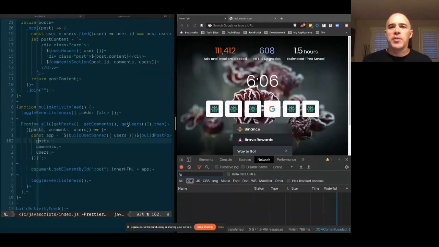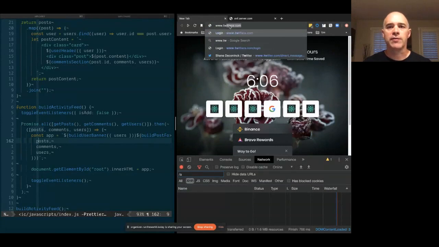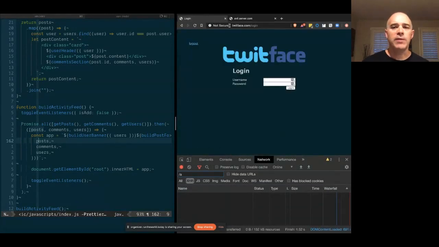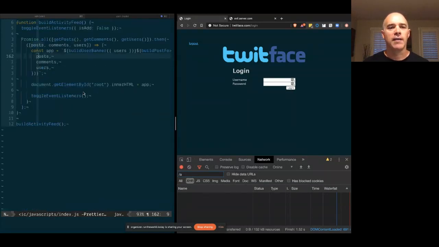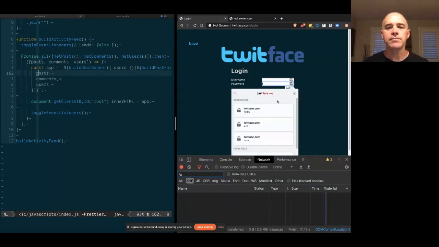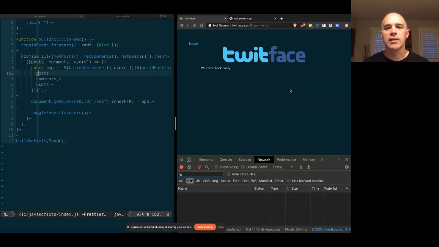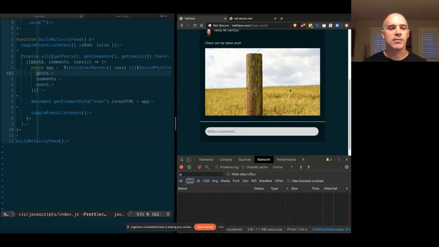Okay, so for the purposes of demonstration, we are going to log into our favorite social media app, and we are on this way more than we probably should be. We're going to go to twitface.com. And twitface.com is written on the client side in vanilla JavaScript. You can see here on the left-hand side, we've got just a bunch of template literals that are being stitched together and then inserted into the DOM using an innerHTML operation. So let's go ahead and log in and just see what our site looks like. I'm going to log in as me, and I've got my latest post here waiting for some comments.